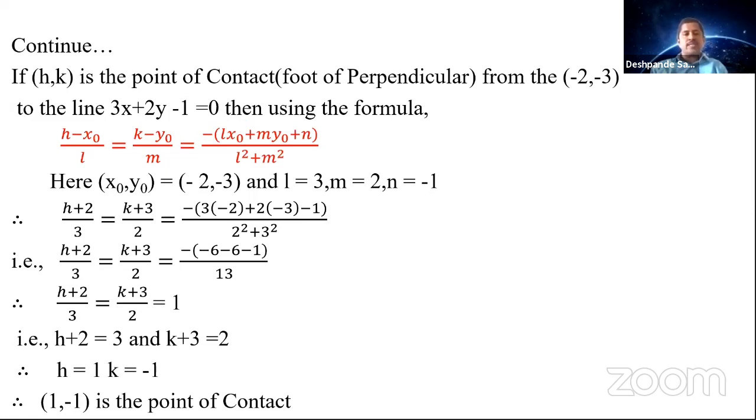So did you understand this method? So this is a repetition of the previous class, finding the foot of the perpendicular. Some of the students express that they are not able to follow. So it is a repetition.